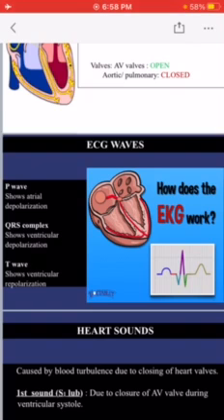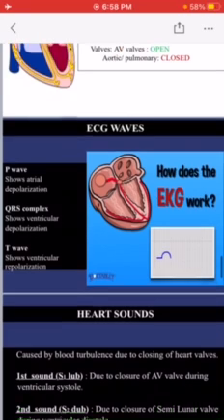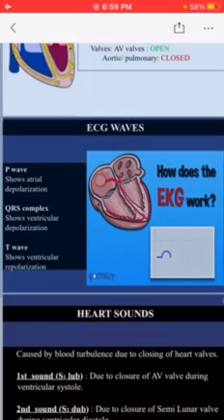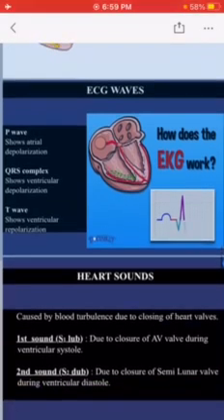This ECG strip has different waves. The first wave is called P wave, and this P wave represents atrial depolarization. Next is QRS complex. QRS complex shows ventricular depolarization. Last wave is called T wave, which represents ventricular repolarization. So that was all about ECG waves.